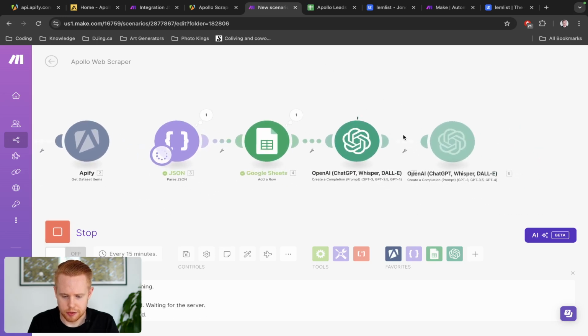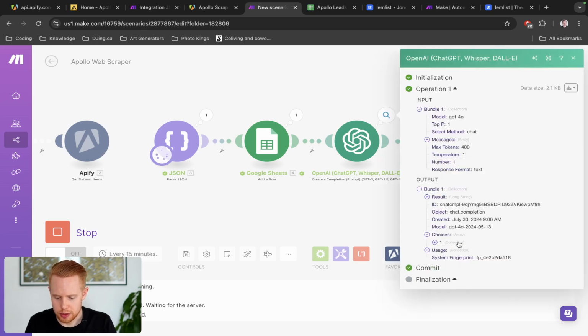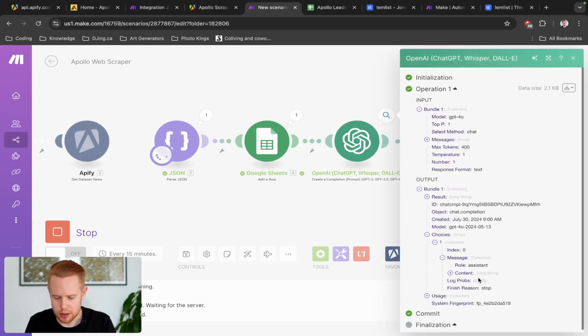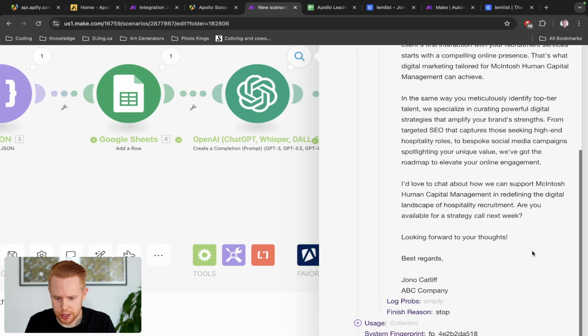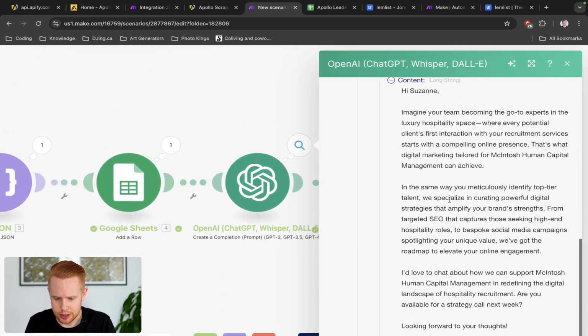It's going to generate the first artificial intelligence email, and then it will generate the second AI email shortly afterwards. And we can take a look at both of these results. So the first email here looks way better, right? It doesn't have any additional context to this. Hi, Susan. Imagine your team becoming the go-to experts in the luxury hospitality space, where every potential client's first interaction with your recruitment service starts with a compelling online presence. That's what digital marketing tailored for Macintosh can achieve, right?